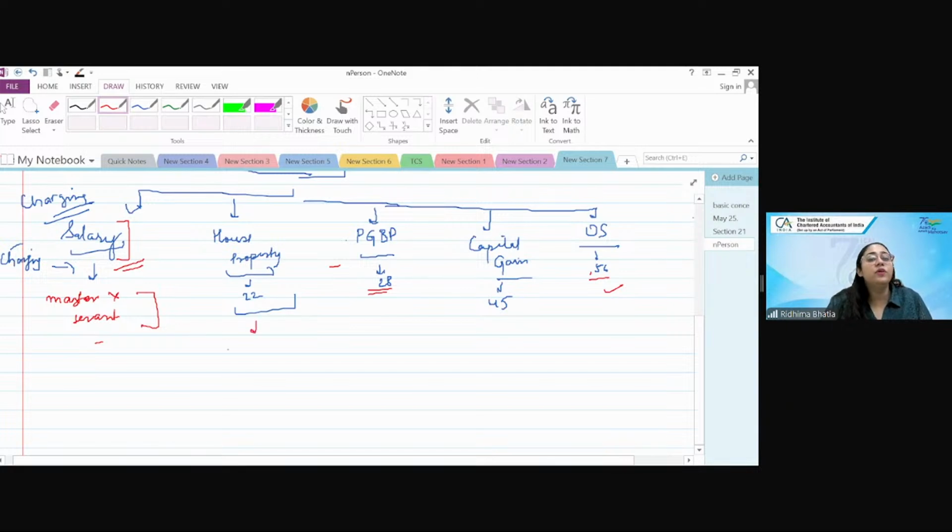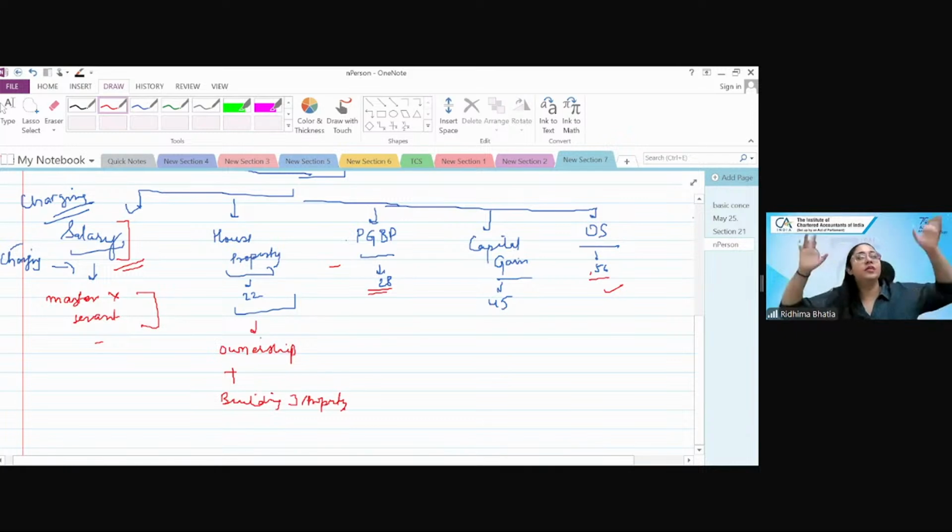हाउस प्रॉपर्टी में what you have to take care, हाउस प्रॉपर्टी में you have to take care that ownership should be there plus a building or a building structure should be there or a property should be there, in the sense that at least a structure, four walls and one roof thing should be there, and you should be the owner of it to tax the annual value. Annual value tax hoti hai na isme, right?